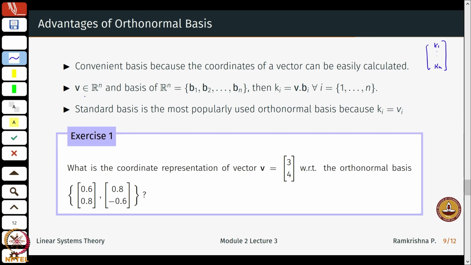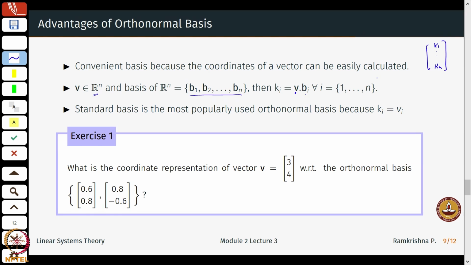So, if say for example, I have V as my vector in Rn and a given set of bases, then each coefficient ki will just be the vector V times the Bi column, that is, the dot product of V with Bi.